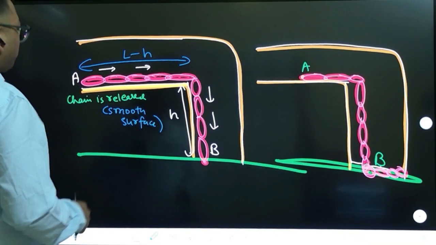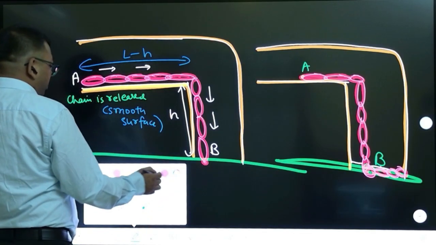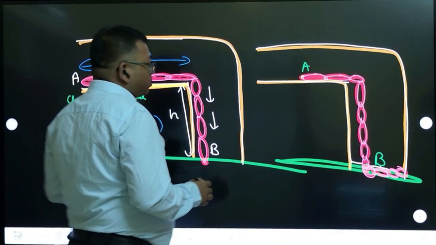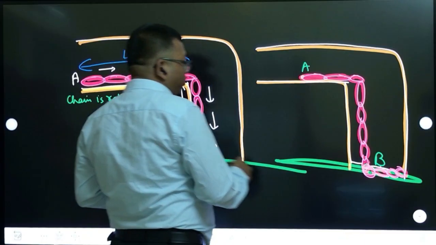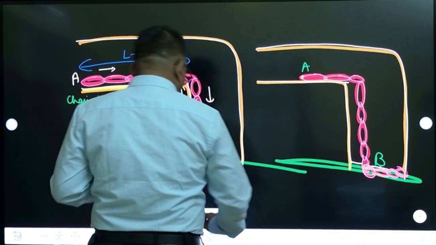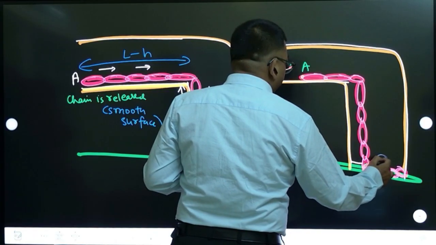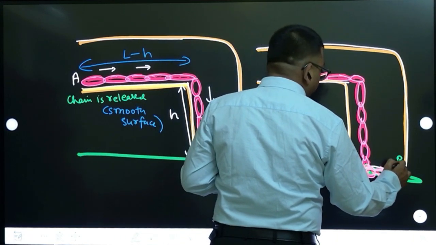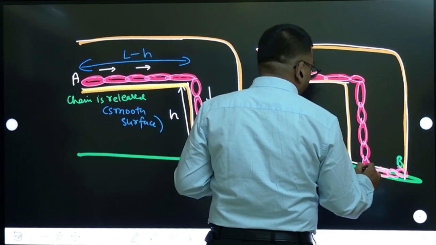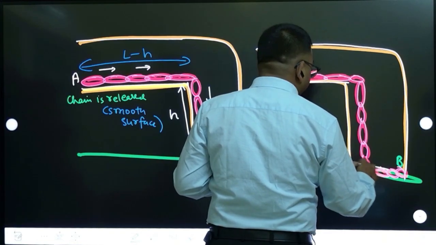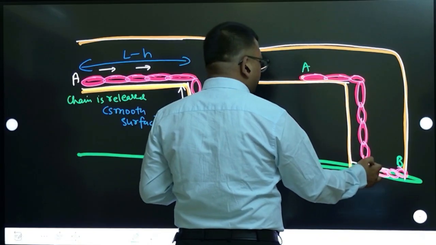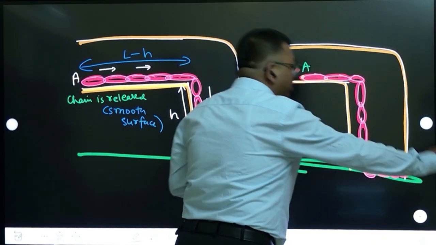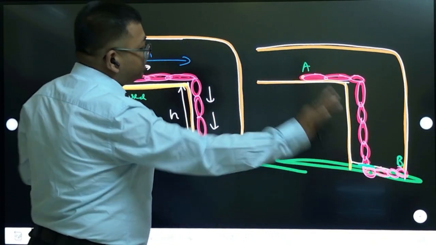Now this is the main confusion of this question, and I will explain what the confusion is. The point B, the last point of the chain, is continuously moving. But the point on the ground is important, because the chain which is coming down and hitting here is spreading on the ground.